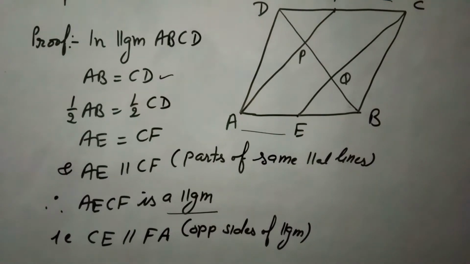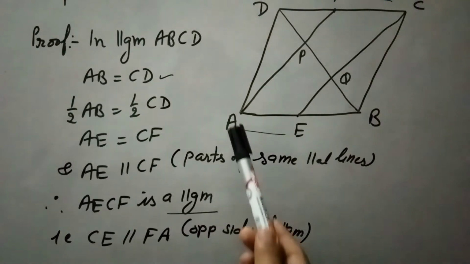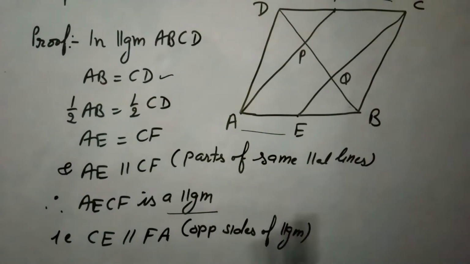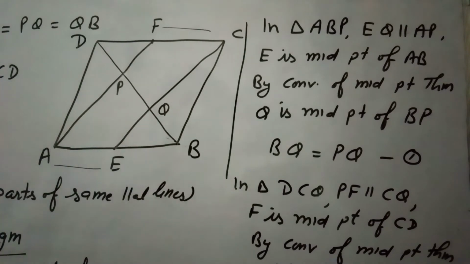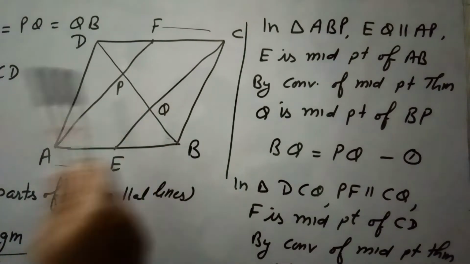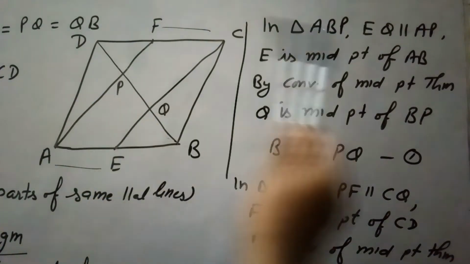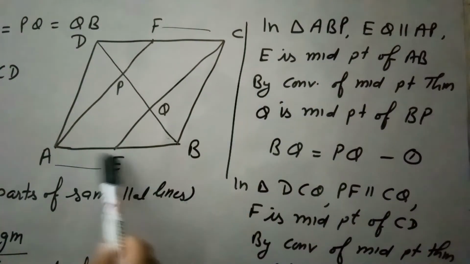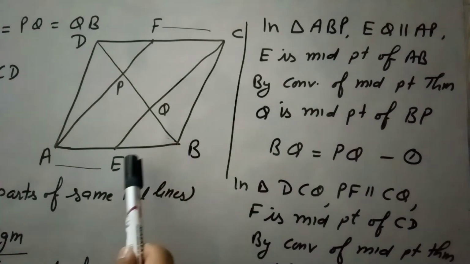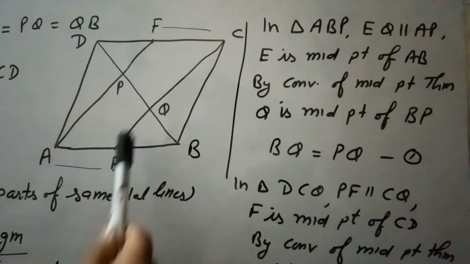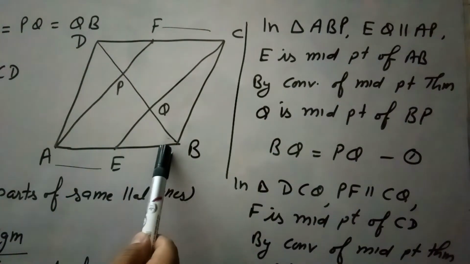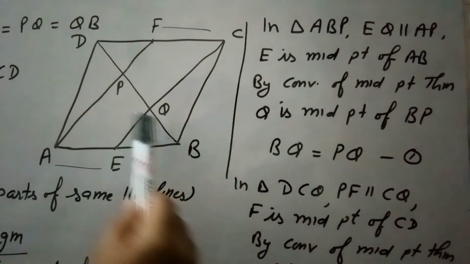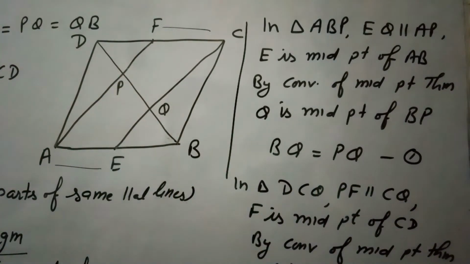Now taking triangle ABP here. In triangle ABP, EQ is parallel to AP because these are parts of the same parallel lines. E is the midpoint of AB. So therefore by the converse of the midpoint theorem, Q is the midpoint of PB, meaning BQ and PQ are equal.